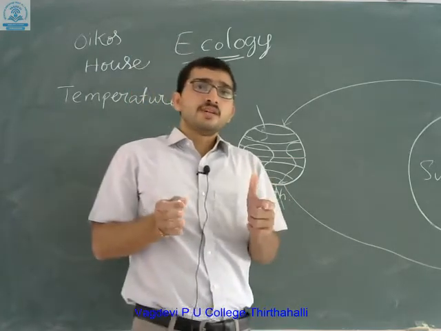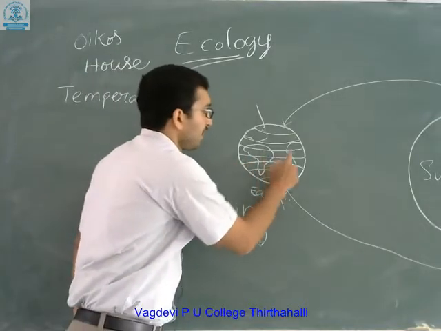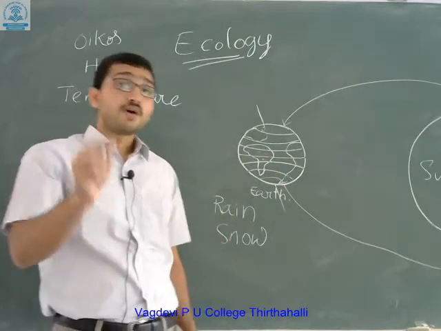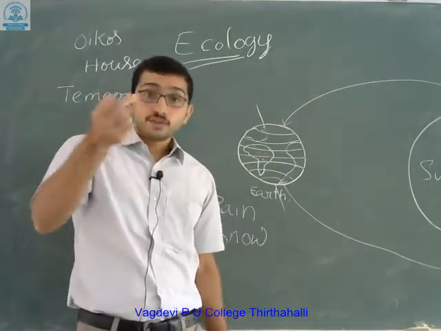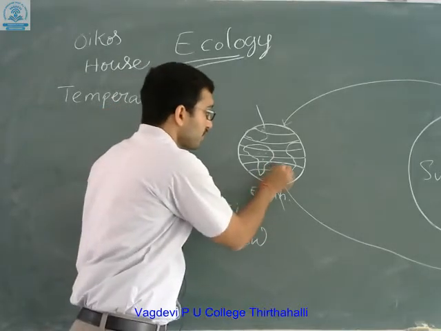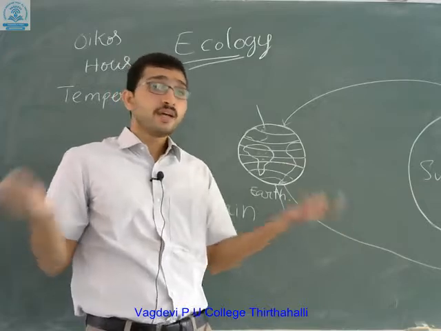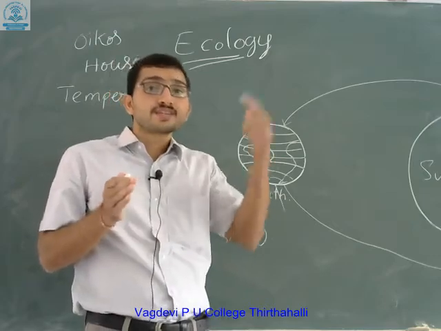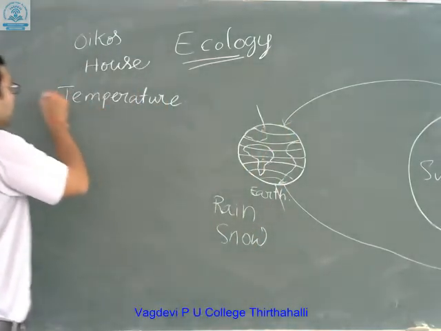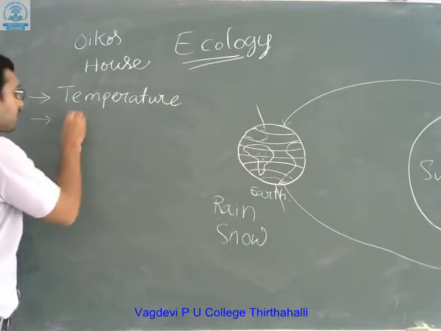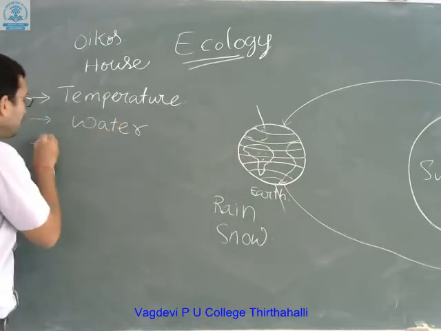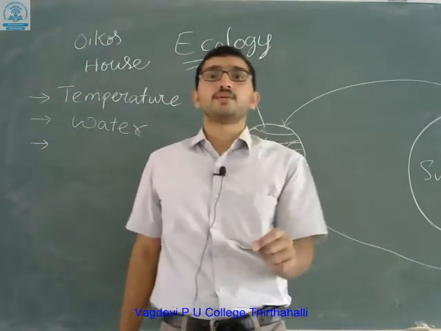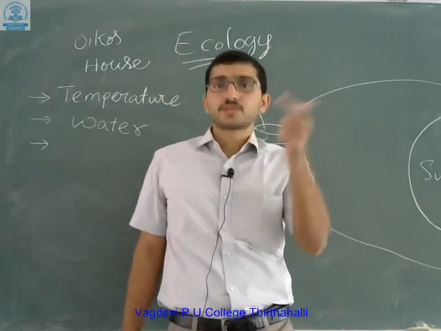Why? Because if you see the land, on land you can find some amount of water which we can utilize, whereas in the oceans what you see is salt water. So water is also influencing the various organisms to sustain in different habitats. The major one is temperature and the second one is water. Next, light also plays the key role. Due to the presence of light only, organisms can move from one place to another place.